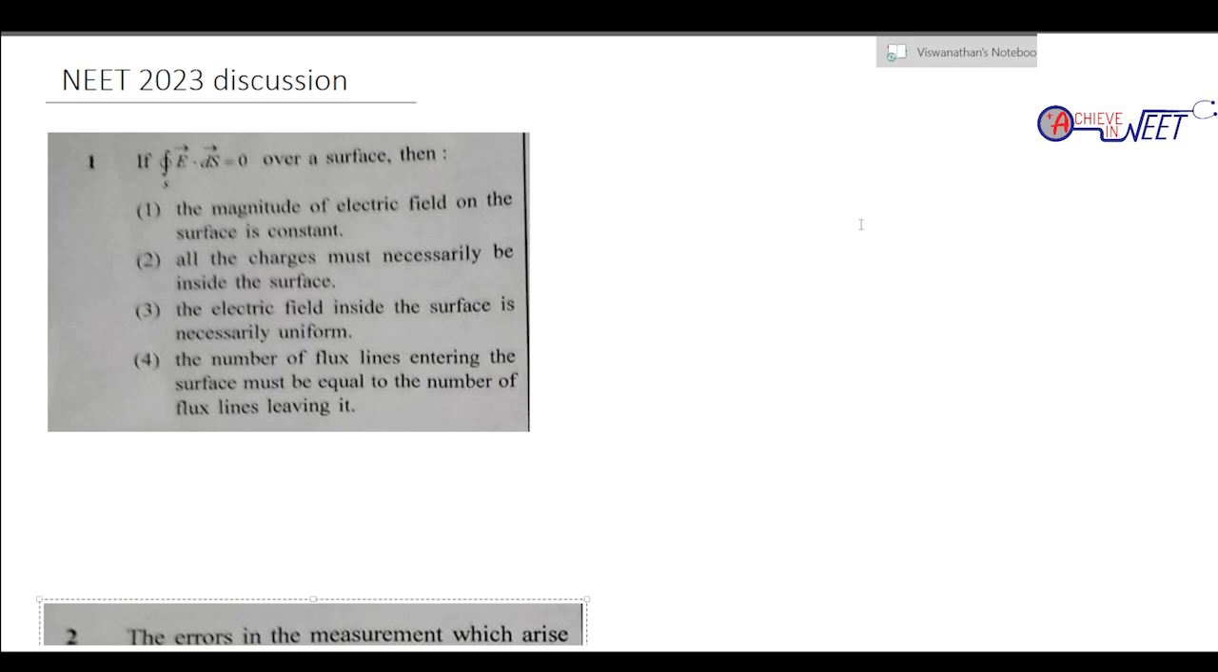leaving it. So what does this integral over the closed surface tell me? It is simply the flux. Flux is the integral of E dot ds. Whether the electric field on the surface is constant or not, we cannot say, it's not necessarily so. All the charges cannot be necessarily inside the surface. They could be on the surface also, or there could be no charge in the surface at all. The electric field need not be uniform, and its magnitude can be a variable thing also.